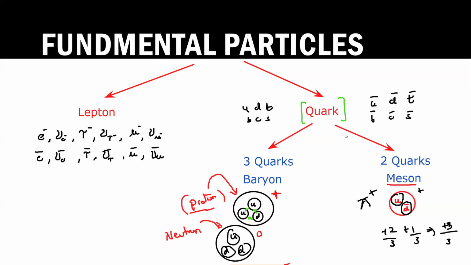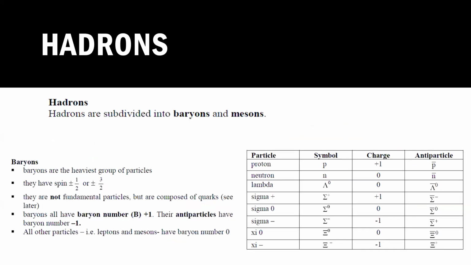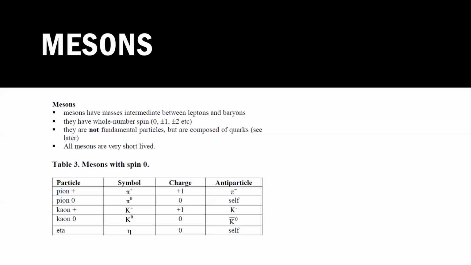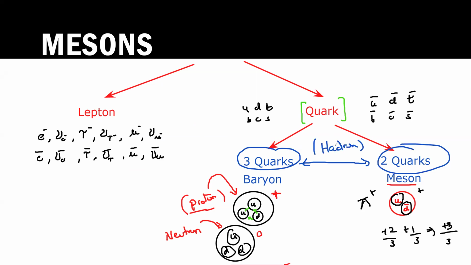So the main thing is that a meson is a combination of two quarks, whereas a baryon is a combination of three quarks. And together, this meson and baryon have a common name. We call them a hadron. Whether there are three quarks or two quarks, there's a common term used for them. It is called hadron.